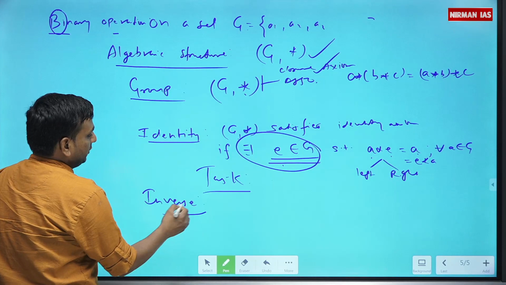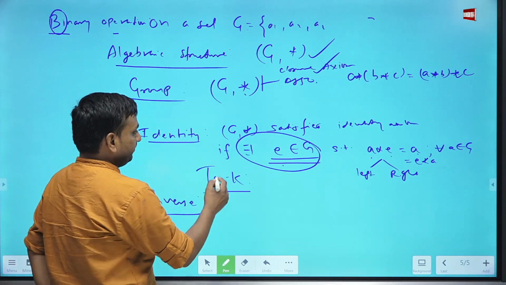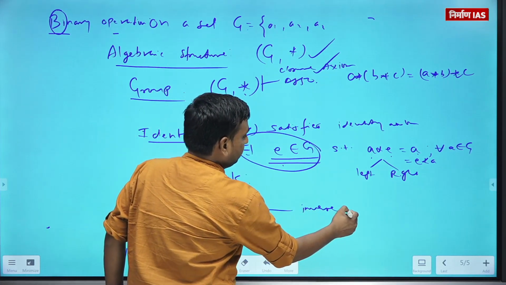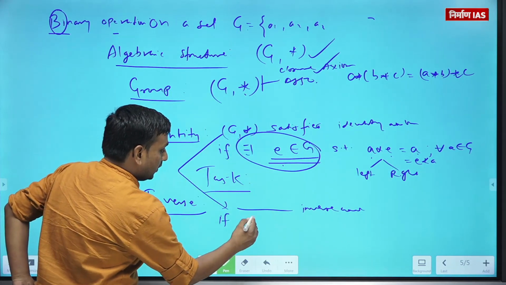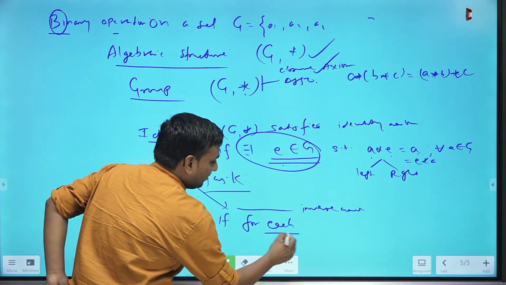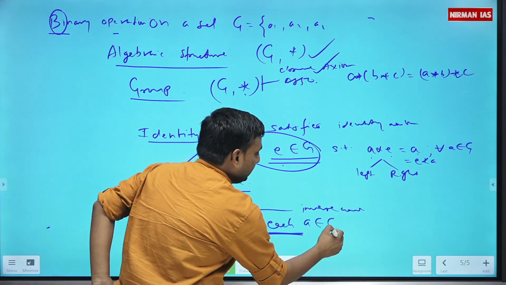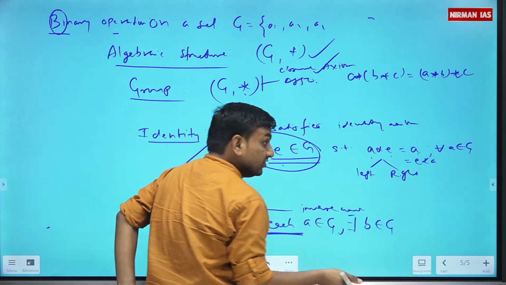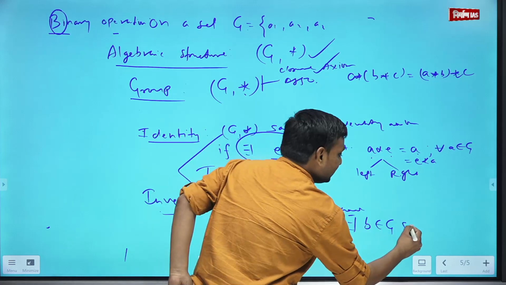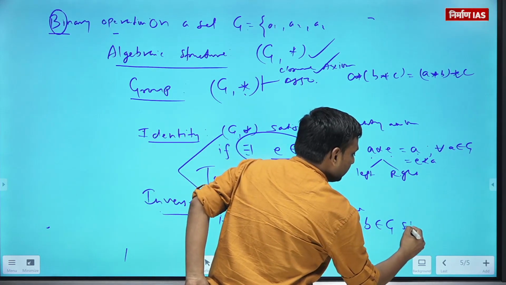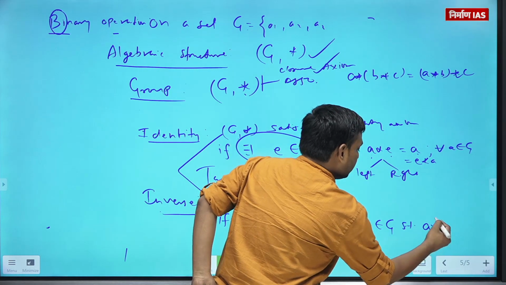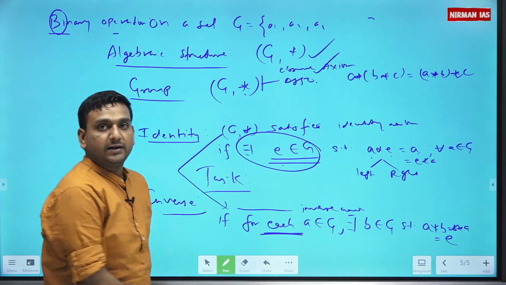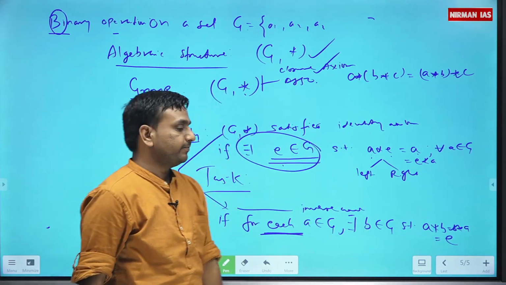Similarly, I come with the inverse. So I will say this line again. G satisfies inverse axiom if for each element A of G, there exists some element of G such that A composition B or B composition A gives you the identity. Is it visible? Yes, it is.